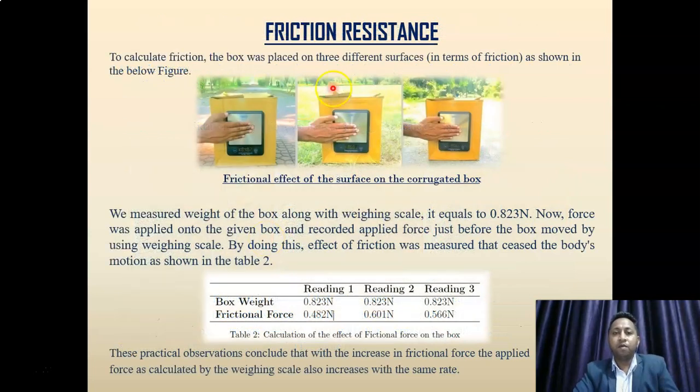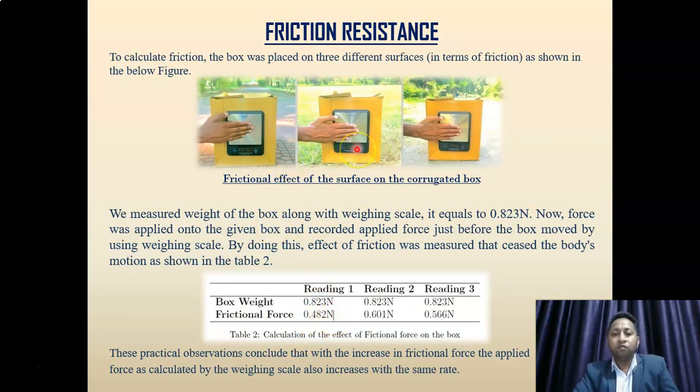Friction resistance. To calculate friction, the box was placed on 3 different surfaces in terms of friction, right? As we know, friction is the only resistance that was in motion, so we calculated the amount of applied force till the body stays stationary. So in the first case, we noticed that the box moved when force exceeded 0.482 Newton, right?